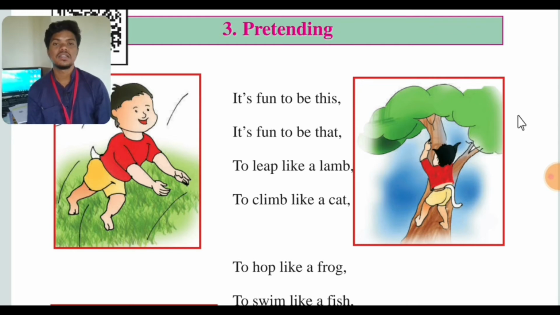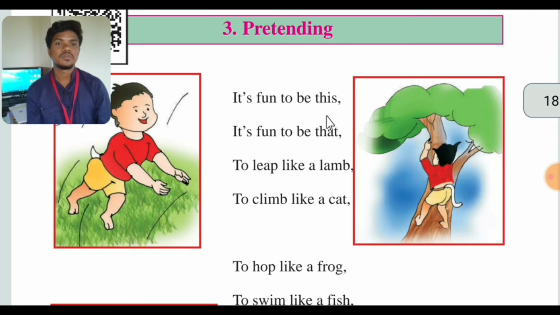So mainly we copy a person, and sometimes the children mostly like to copy the animals. So here in the poem we will see how a child is copying different animals and how he is having fun. So let's see. It's fun to be this, it's fun to be that.